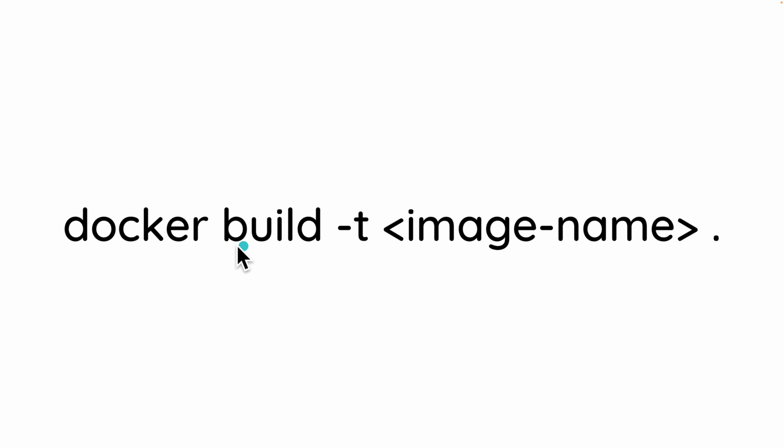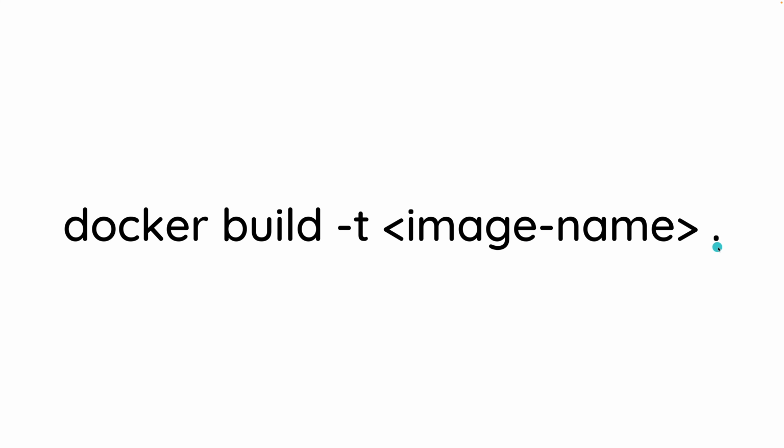And now what we're going to do is specify that we want to build an image by saying build. And then over here, this is an optional flag, but I'm saying -t is going to be whatever image name I want to call it. So over here, we are tagging the image with a name. That way we can easily identify it whenever we want to, because we can have multiple images, and maybe I want to work with this image and not another. I can identify it with its name.